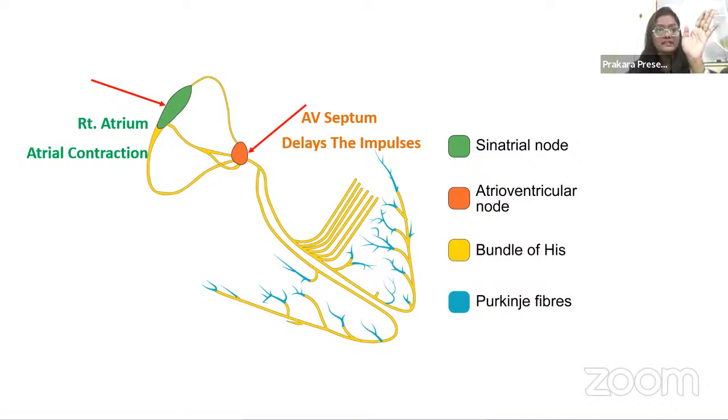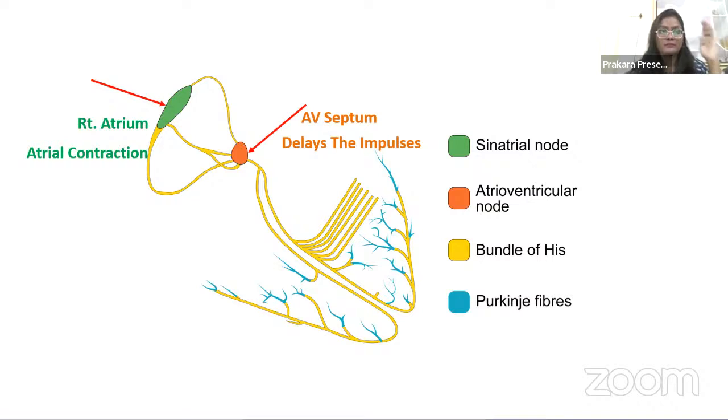The SA node has generated impulses at a very high speed, right? 70 impulses per minute, because of which the atria are contracting. Fantastic. From the SA node, the impulse has now traveled down to the AV node. In the AV node, what is happening? The AV node is delaying the speed. It is delaying it to a level of 60 per minute. The SA node has generated 70 per minute, and the AV node has delayed it to 60 per minute. This delay is important because it will allow the ventricles to relax completely. Hence, the blood can fill to the maximum.